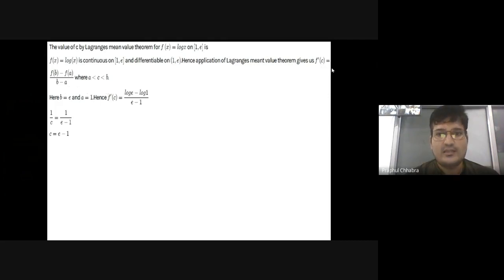Since these two lines are parallel, the slopes are equal. So f'(c) = (f(b) - f(a)) / (b - a).